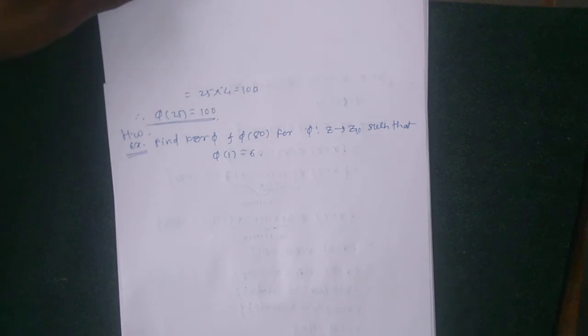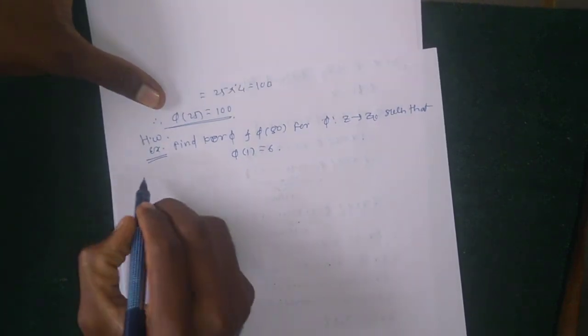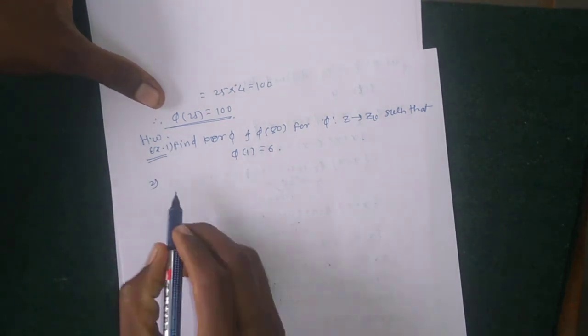Try to solve it at home. So this is example 1, and this is example 2.